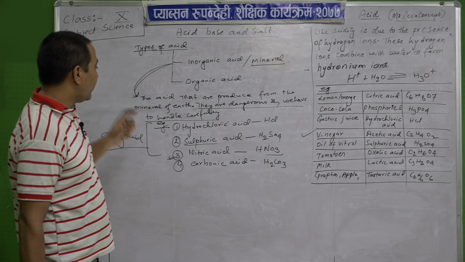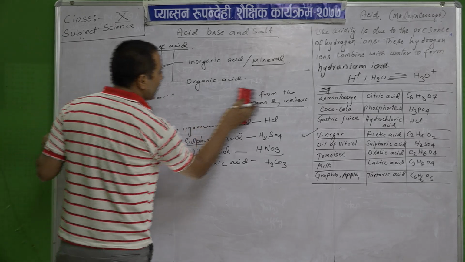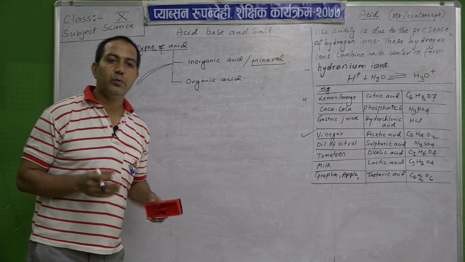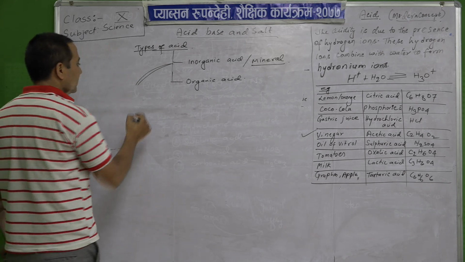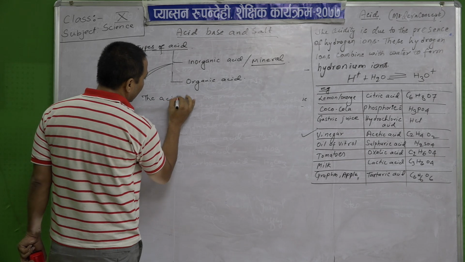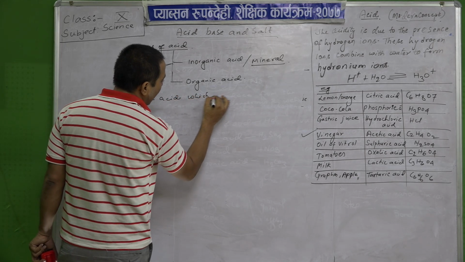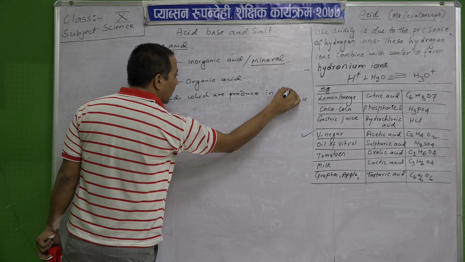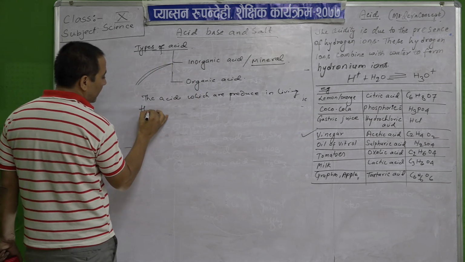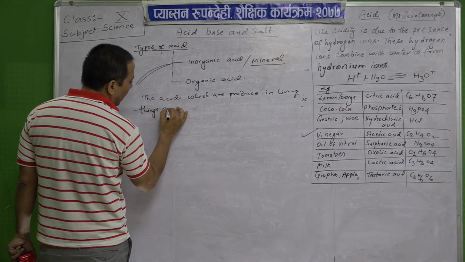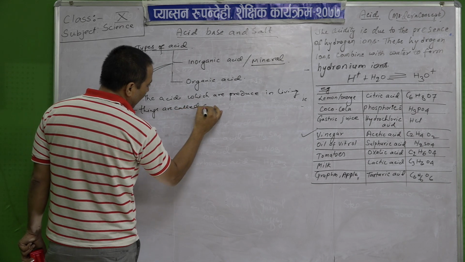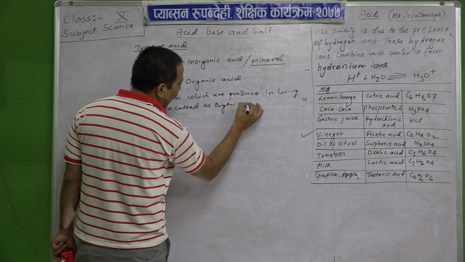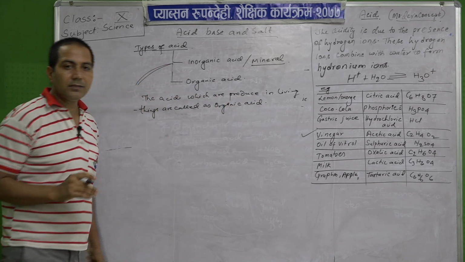So, now comes the next one, the organic acids. So, what are organic acids now? Acids which are found in living things, acids which are produced in living things, are called as organic acid.